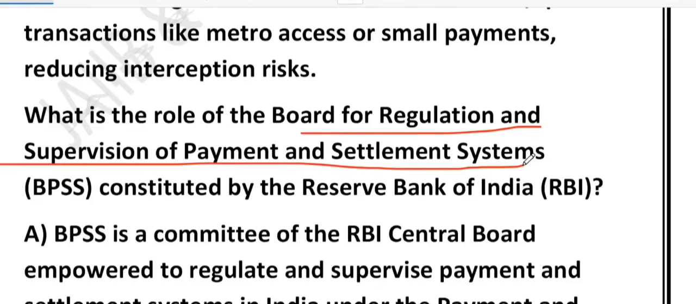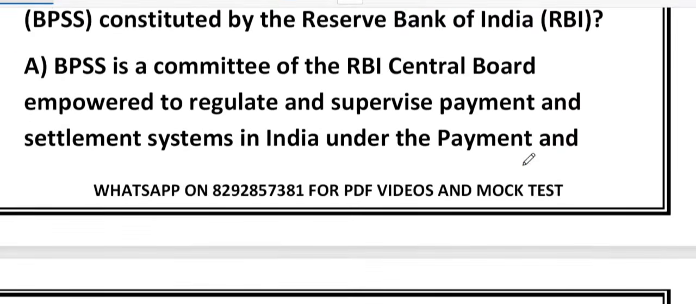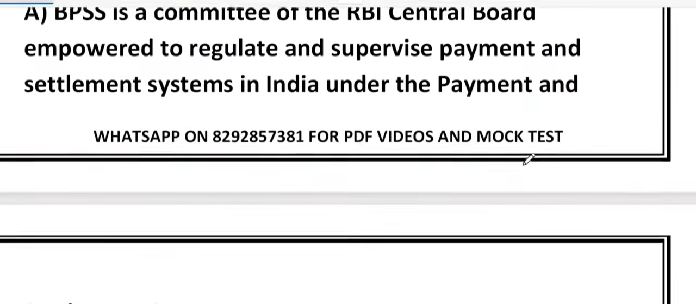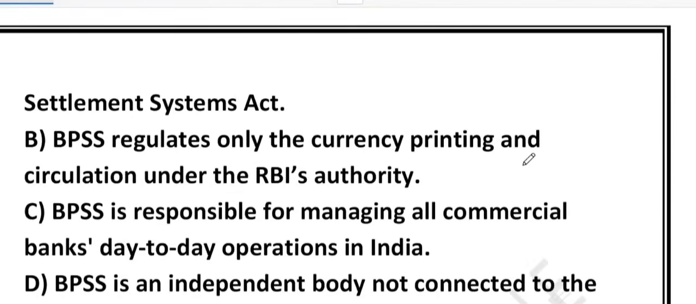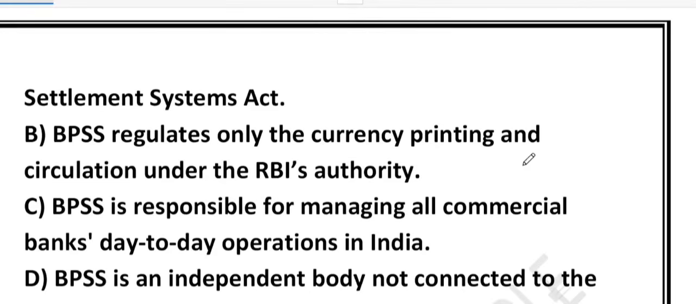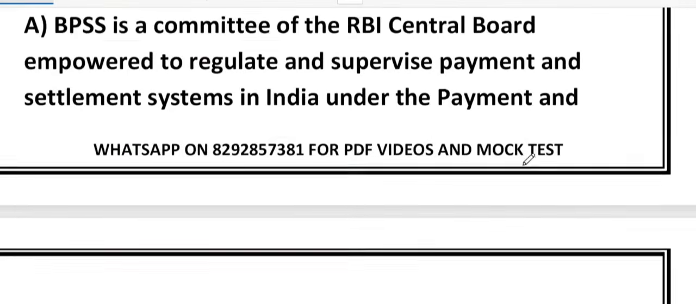The options are: Option A, BPSS is a committee of the RBI Central Board empowered to regulate and supervise payment and settlement systems in India under the PSS Act. Option B, BPSS regulates only the currency printing and circulation under the RBI authority. Option C, BPSS is responsible for managing all commercial bank day-to-day operations in India. Option D, BPSS is an independent body not connected to the RBI and does not deal with settlement finality or netting. Very good question it is.